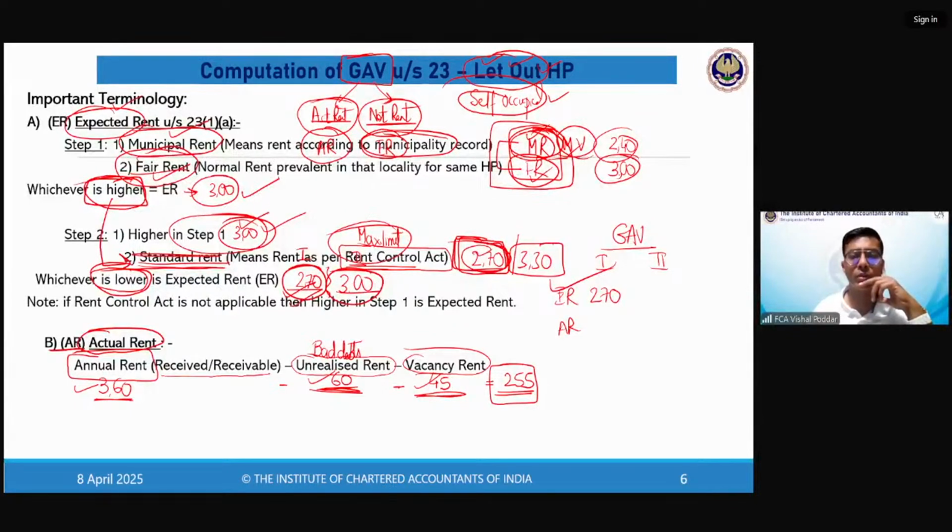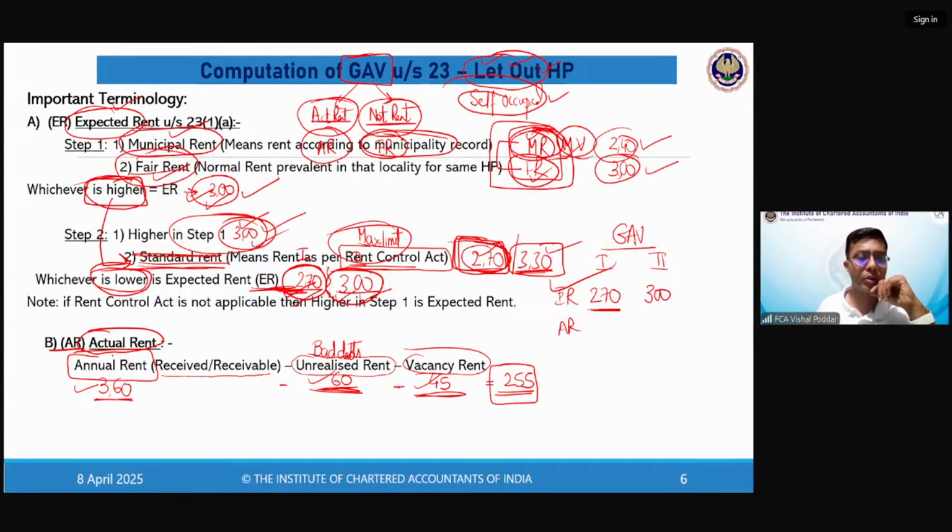So 300 or 270, whichever is lower, it comes to 270. So in the first case scenario, my expected rent is 270. In the second case scenario, 240 compared with 300, whichever is higher is 300. Now I change the example. In this second case scenario, I said that my standard rent is 330. Now, whichever is lower, 300 or 330, that will be my expected rent. So in this case scenario, my expected rent is 300.